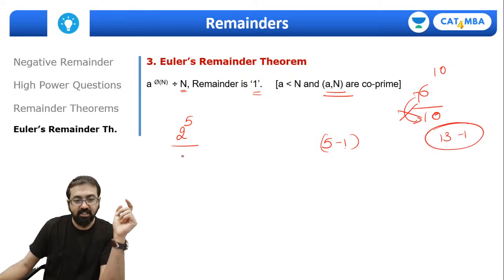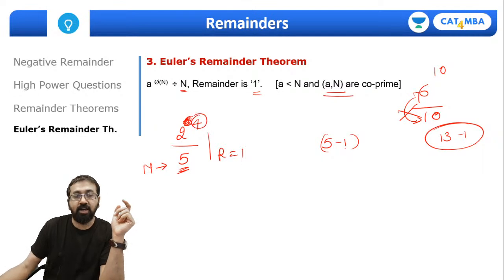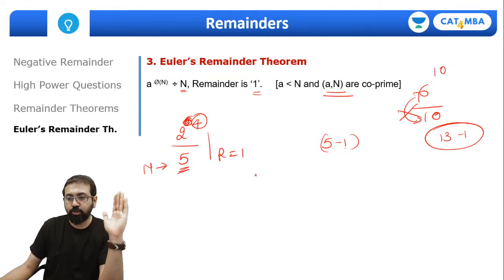So here 2 raised to 5, just a moment. Here, it should be phi of n over here. So 2 raised to 4 divided by 5, this remainder will be 1. Because for phi, if we take n as 5, the number of coprimes to 5 less than 5 are 4. So 2 raised to 4 divided by 5, remainder will be 1. Are you getting this point? So you can straight away apply this concept and you can solve questions.